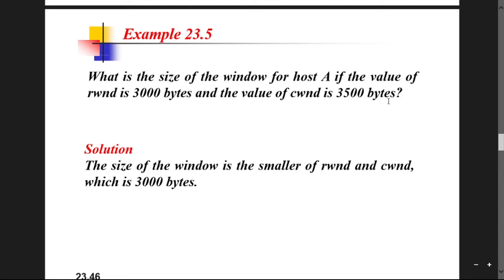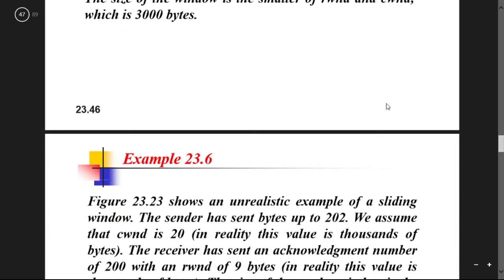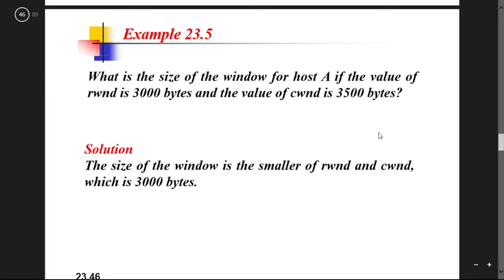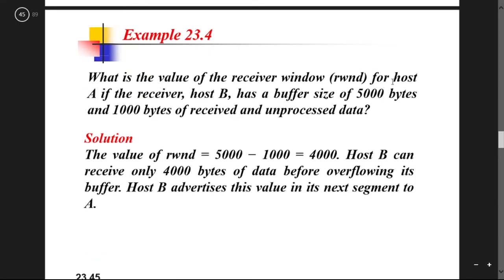So what is the size of the window for host A? How can we calculate it? This is the client window size, and this is the 3000 bytes. This value is actually for host A. You have to calculate the size of the window for host A, and if the value of the receiver window is for B, A means this one, the sender, and B is the receiver.